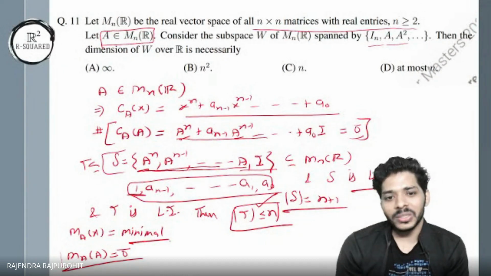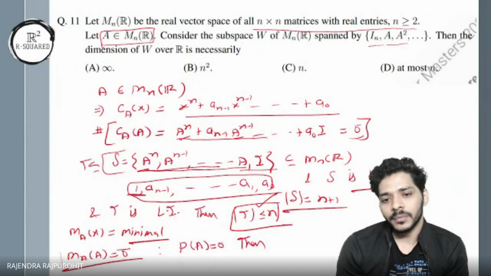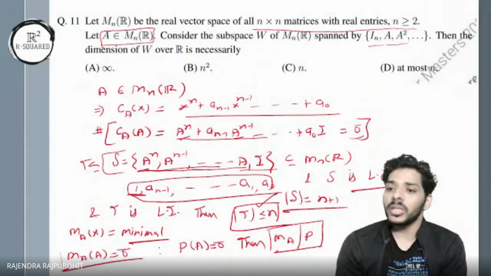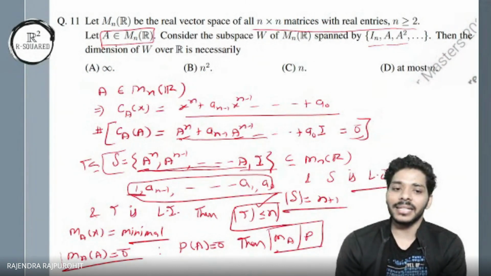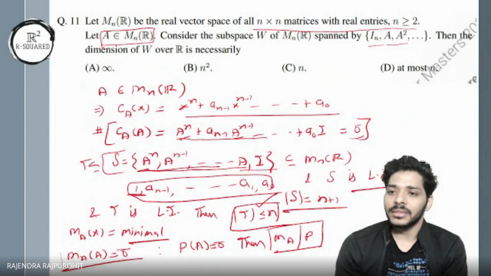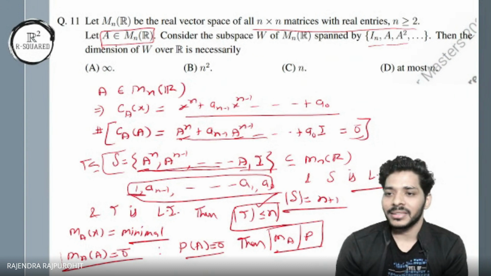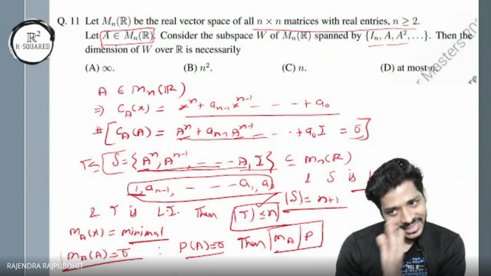And also that for any polynomial, if P(A) equals 0, then m_A divides P. The minimal polynomial is the smallest degree polynomial that the matrix satisfies. If any other polynomial is satisfied by the matrix, then the minimal polynomial will divide that. Okay, so the minimal is exactly the degree.